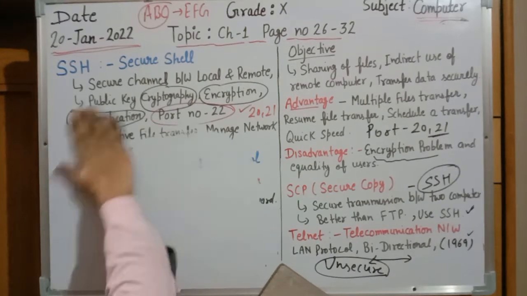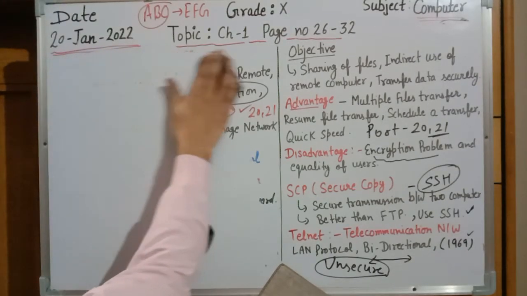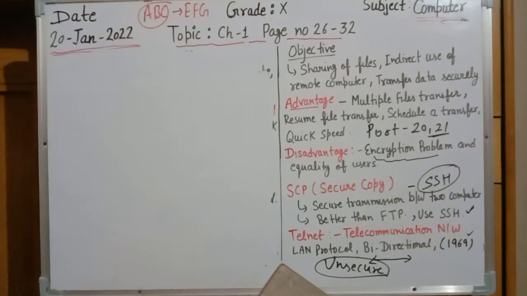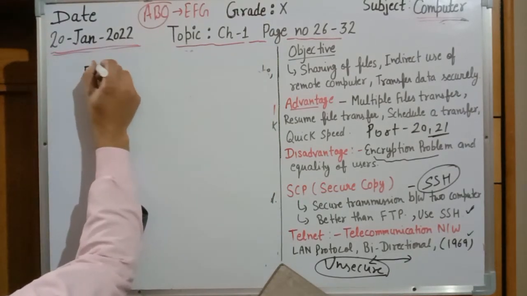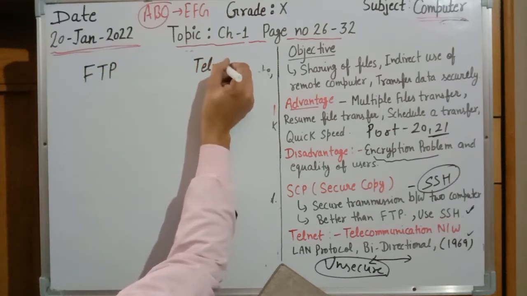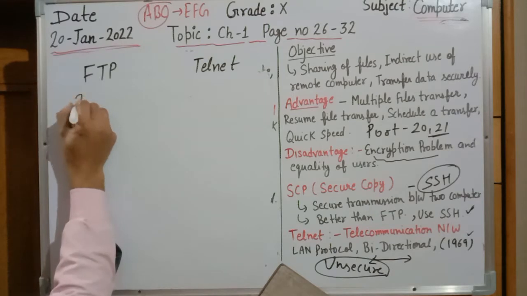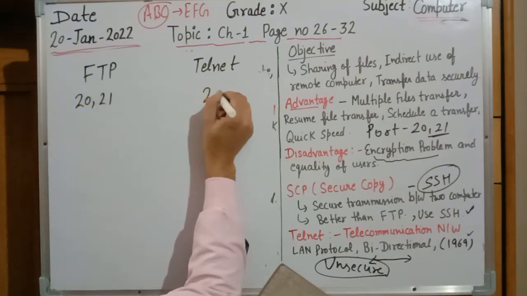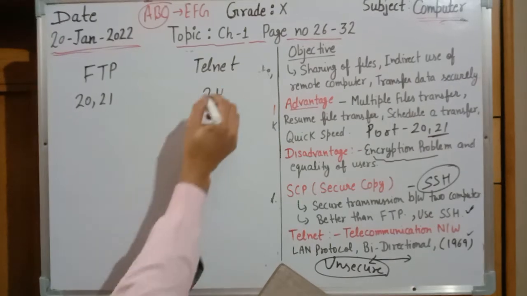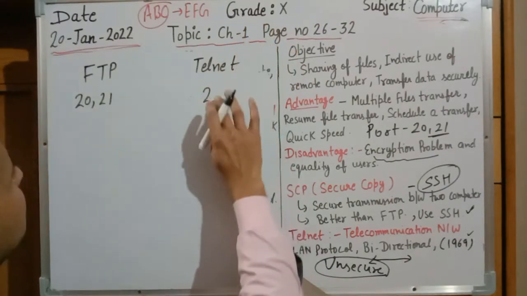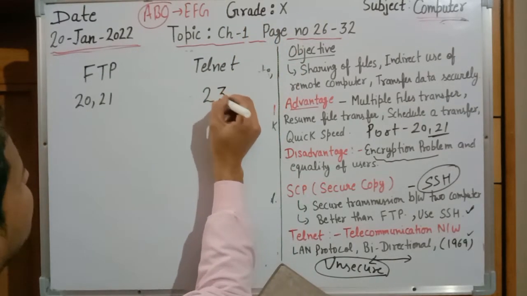What is the major difference between FTP and Telnet? FTP and Telnet have one major difference in port number. I am writing FTP here and Telnet here. Which port number does FTP use? It works on port numbers 20 and 21. Telnet works on port number 23, not 24. It works on port number 23.